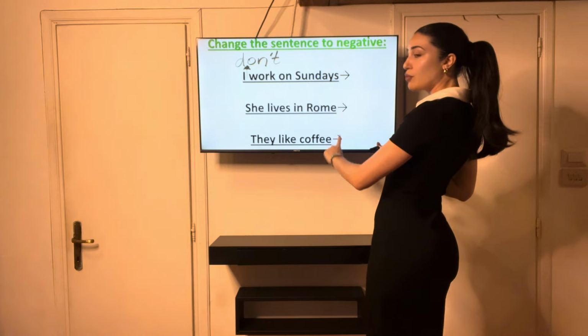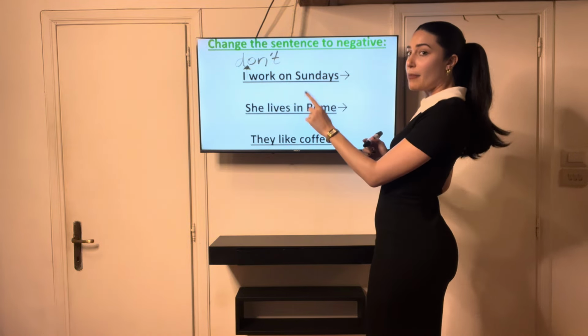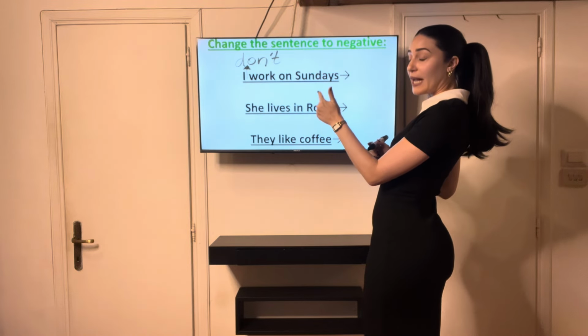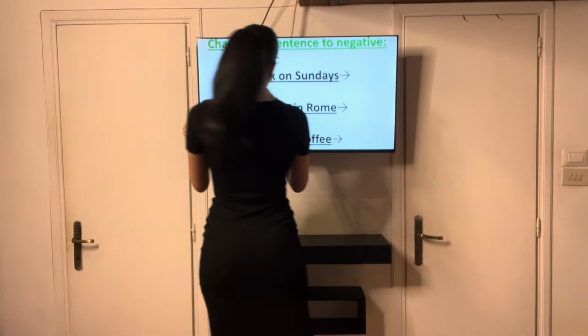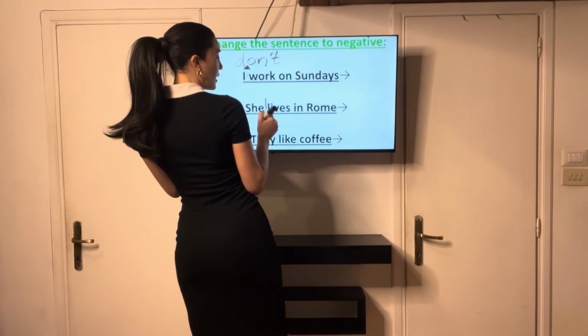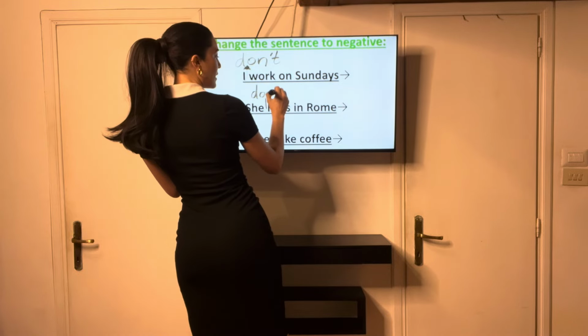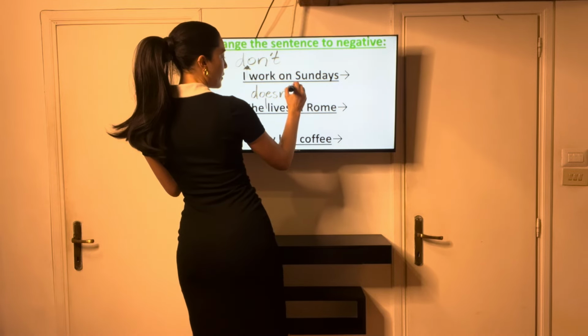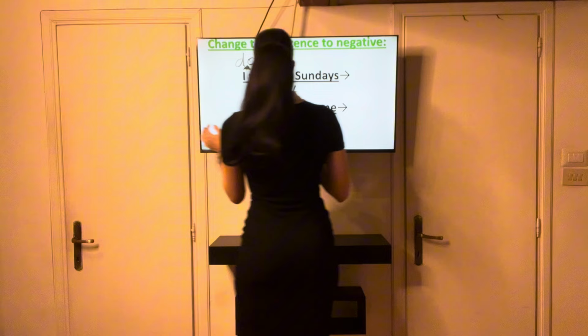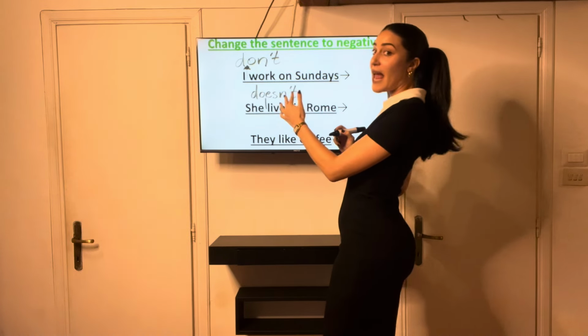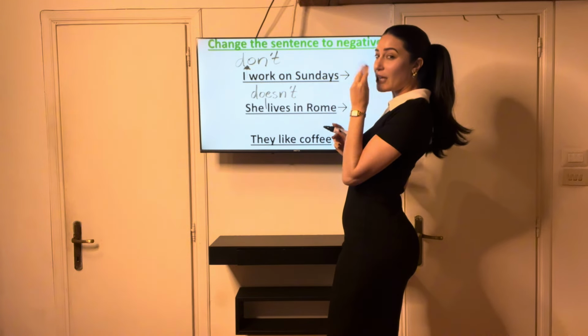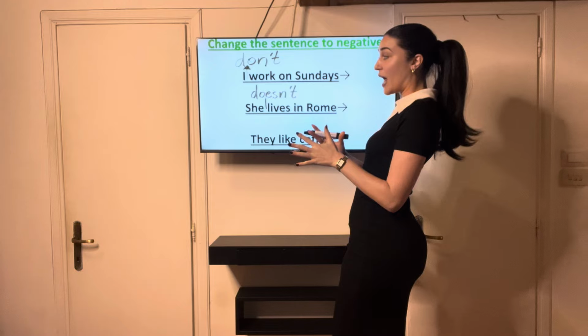She lives in Rome. She, remember what I do when I'm using she, he, or it? I say, she doesn't. Now this one's tricky because it becomes negative. What do I need to do? This is a big challenge.